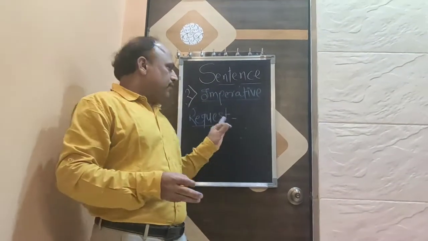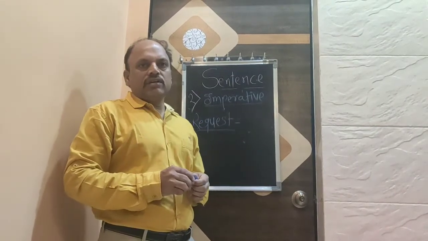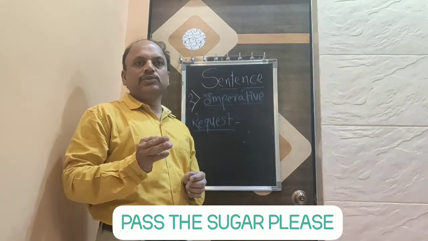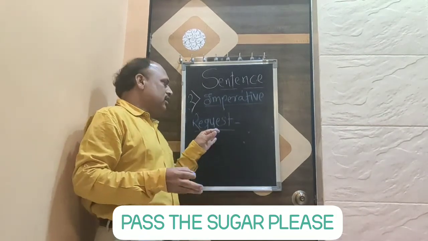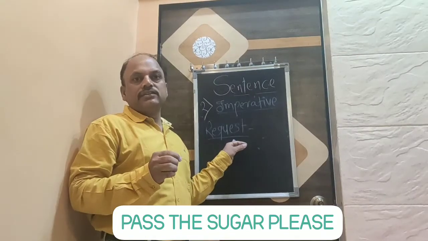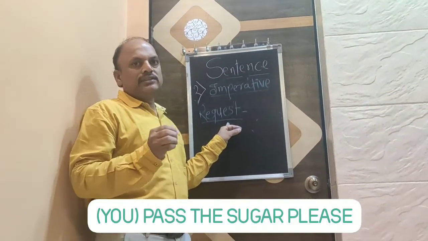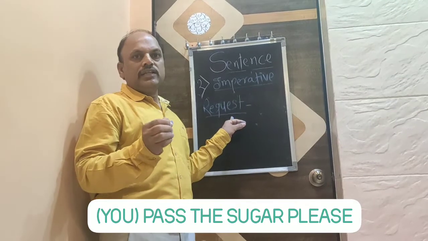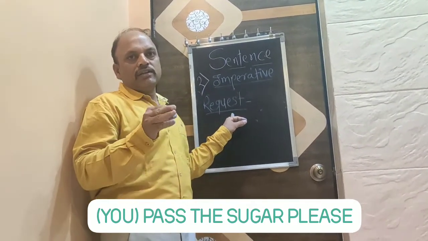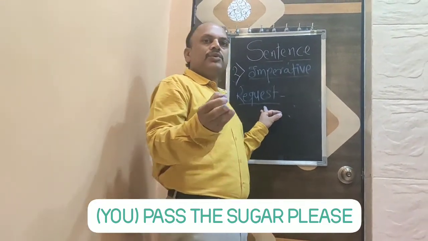In the expression of request, the sentence will be like this: pass the sugar, please. Here there is a request, and here is one difference: there is a subject which is hidden. The subject will always be you. You pass the sugar to me.